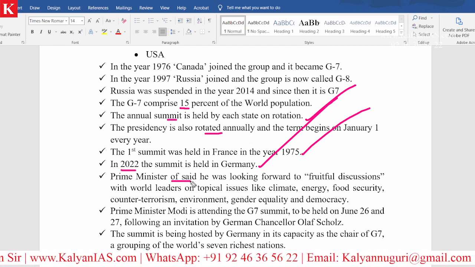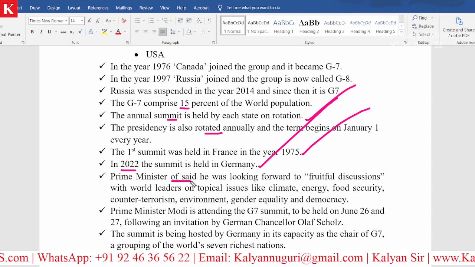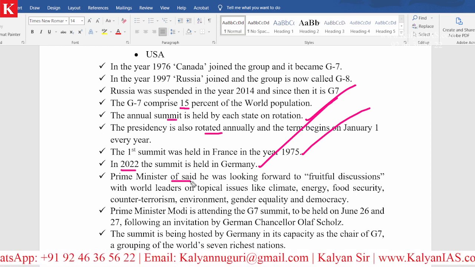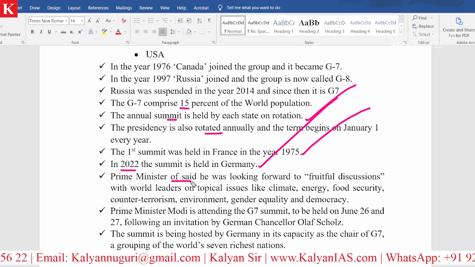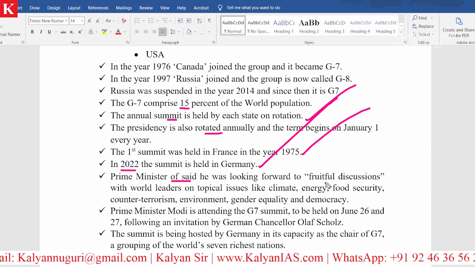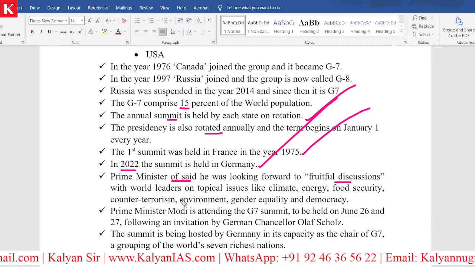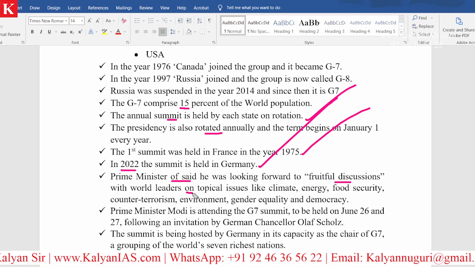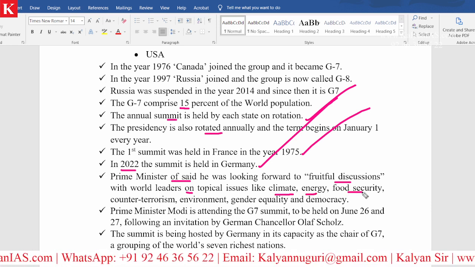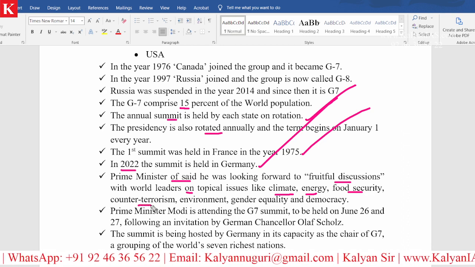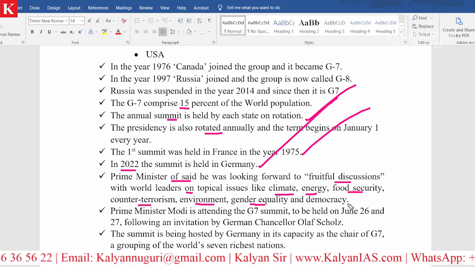Since India has very close ties with Germany, India has been invited to attend, and it is being attended by the Prime Minister. The Prime Minister said that he is looking forward to fruitful discussions with the world leaders on topical issues like climate, energy, food security, counter terrorism, environment, gender equality, and democracy.